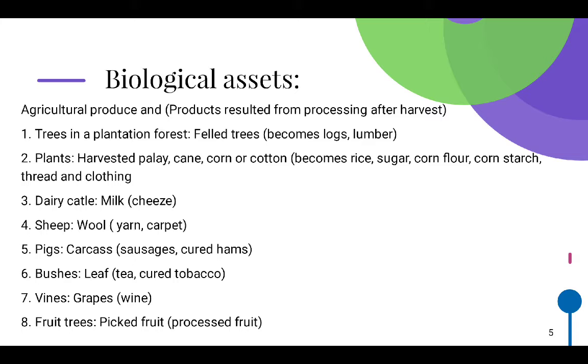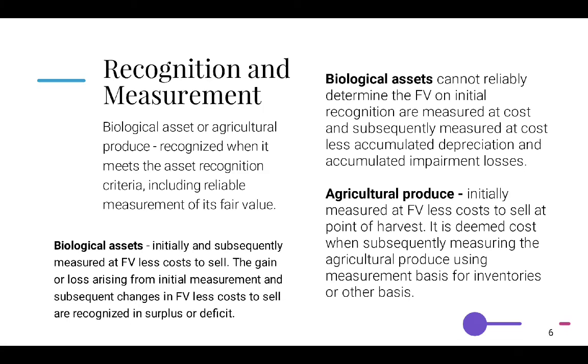Number 3, dairy cattle: it produces milk and then it becomes cheese. Sheep: wool, then becomes yarn or carpet. Pigs: carcass. Bushes: leaf. Vines: grapes, and then it becomes wine. Number 8, fruit trees: it produces fruits and then the fruits are processed.